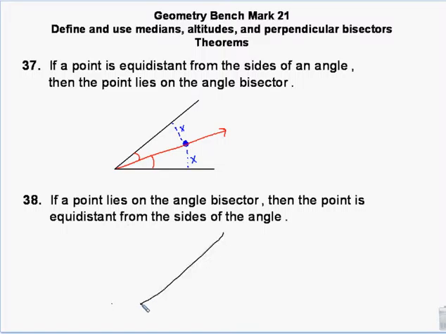Opposite of that is if I have an angle and I have an angle bisector, which makes this that, and then I come in and I take any point off of the angle bisector, then that means it's the same distance from the sides of the angle. Basically, what you're saying is any point on an angle bisector is equally distanced from the sides. So you can go knowing the distance and say, okay, this is a bisector, or you can know that it's a bisector and know that the distances are equal. Not too bad?